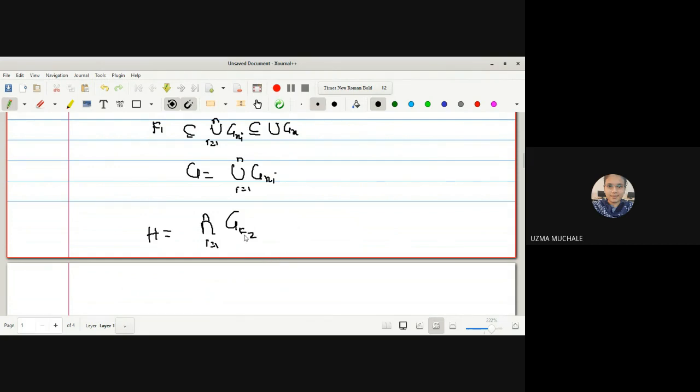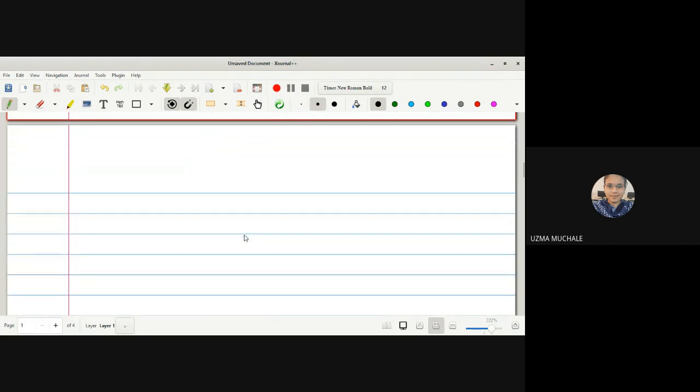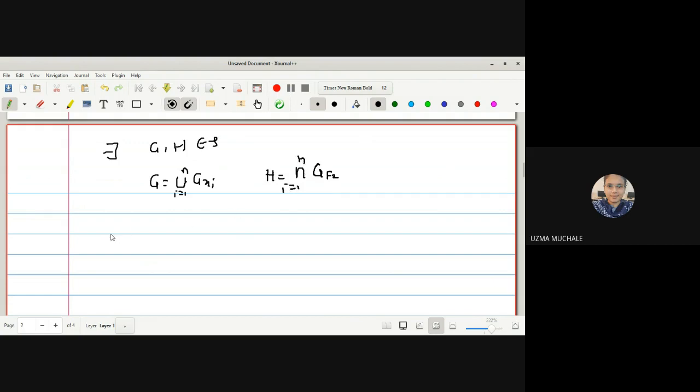First we should know that the intersection of a finite number of open sets is an open set, and an arbitrary union of open sets is an open set. Hence there exist open sets G and H belonging to tau such that G is the union of all G_xi, where i runs from 1 to n, and H is the intersection of all G_F2i, where i runs from 1 to some n or m, whatever the number may be.